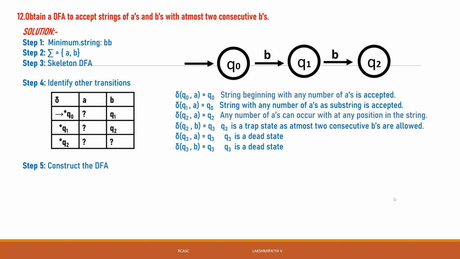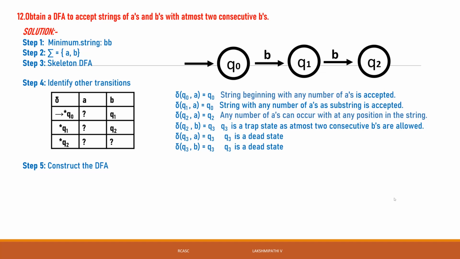Dead state means that even if you do not design it, the machine will be accepted. If you define it, that is also correct. That is called a trap state. In certain situations, if any other input comes beyond what we already designed in the skeleton, the machine would be accepted. To avoid that, we can take another trap state.